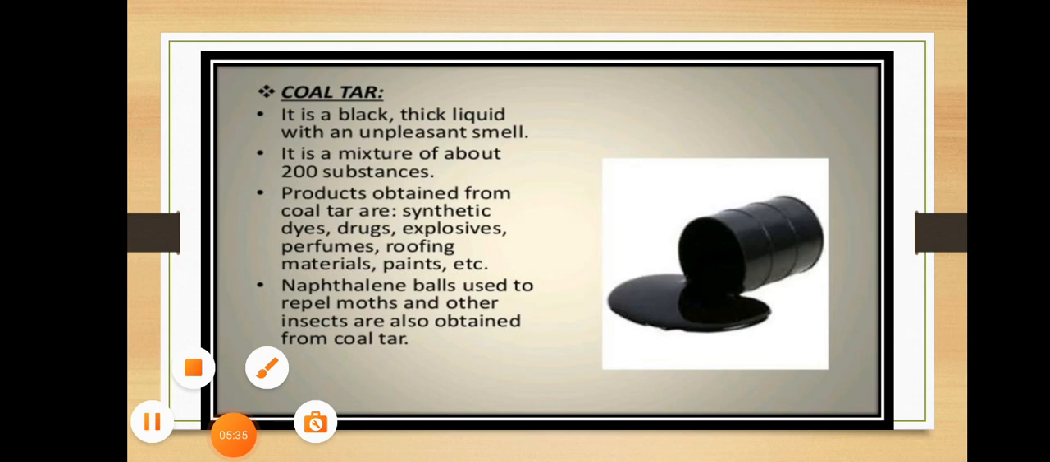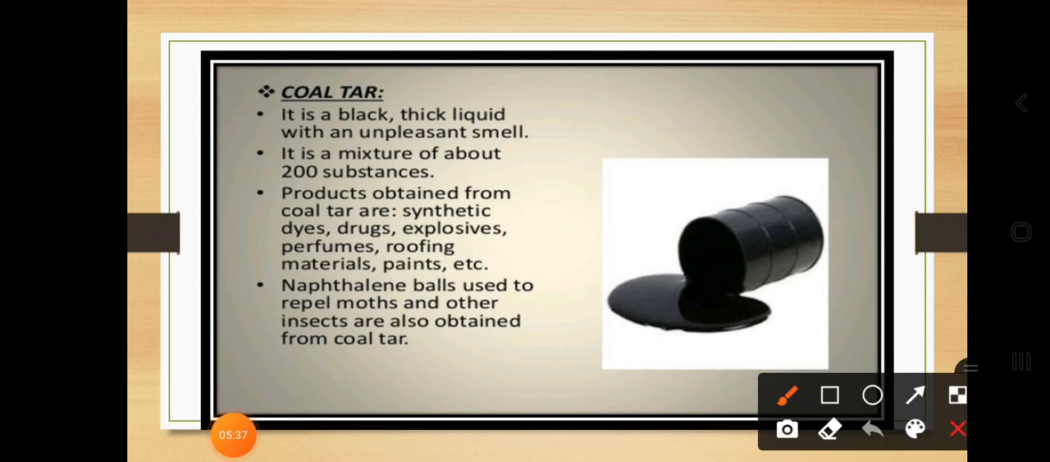Next is coal tar. Dear students, coke is the solid form of coal, whereas coal tar is a liquid form of coal.